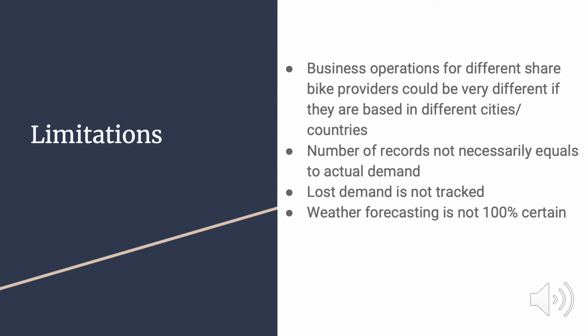We do realize there are some limitations in our analysis. First of all, business operations could be very different in different cities or countries, so our analysis may not be directly applied to other companies. Secondly, we are assuming the number of records to be equal to the actual demand, which is not necessarily true. Lost demand is not checked, but if a particular station reaches its full capacity, we can assume a certain percentage of lost demand. Last but not least, weather forecasting is not 100% certain, so using weather conditions as variables will result in more variance.